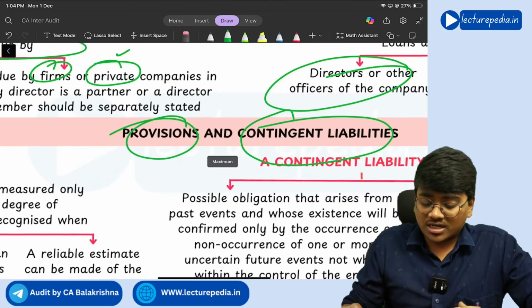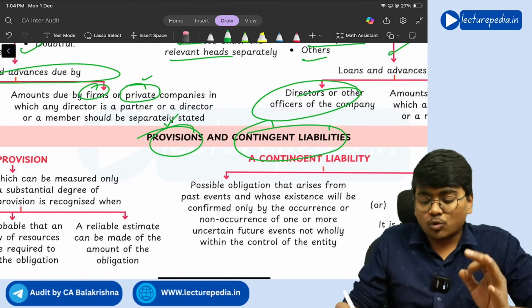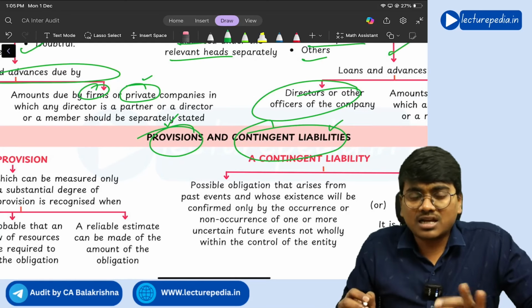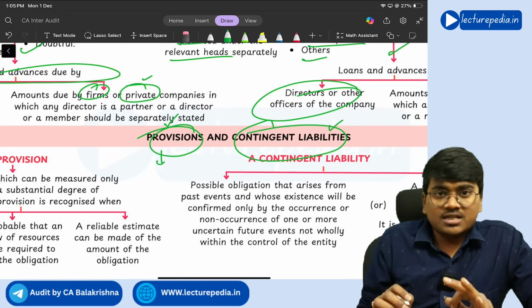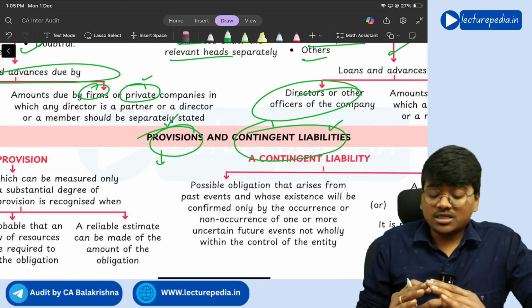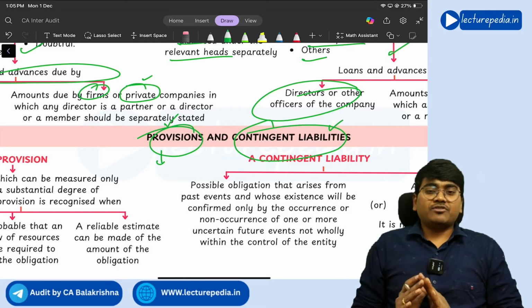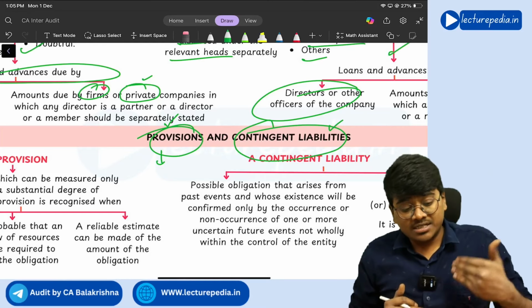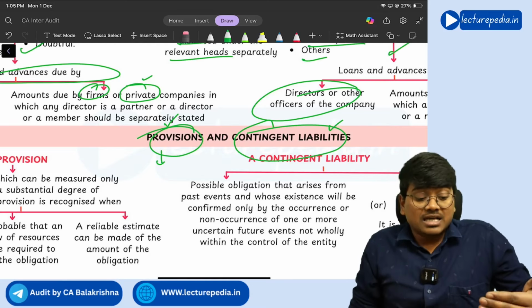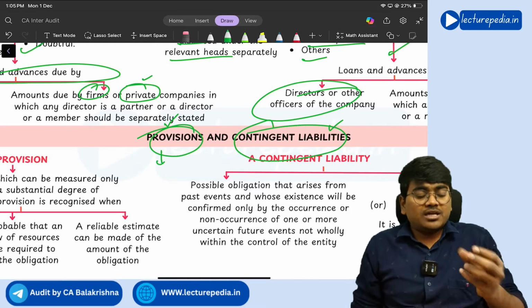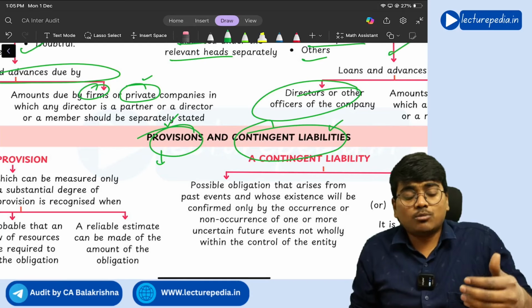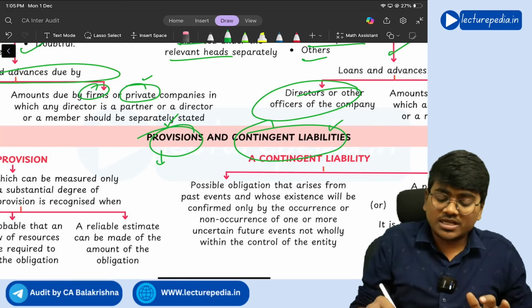So first of all, you need to understand what is meant by provision and what is meant by contingent liability. In case of a provision, there will be a present liability on the entity. The entity is liable to pay the amount, but the actual amount cannot be determined. You can determine the actual amount only based on estimation. Then you will create a provision.